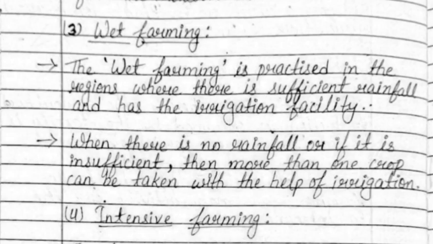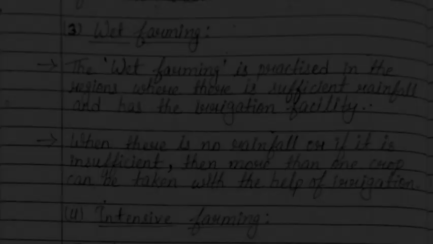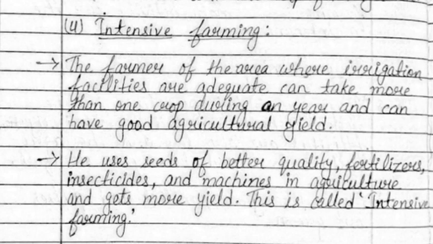Third one is wet farming. The wet farming is practiced in the regions where there is sufficient rainfall and has the irrigation facility. When there is no rainfall or if it is insufficient, then more than one crop can be taken with the help of irrigation. Fourth is intensive farming.